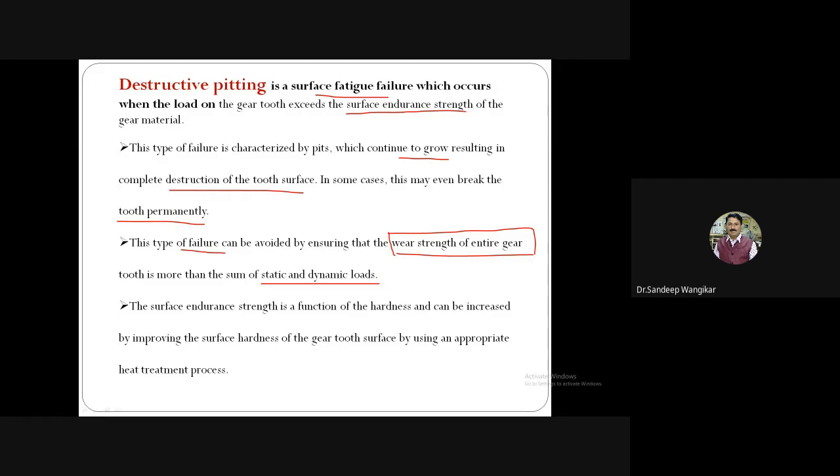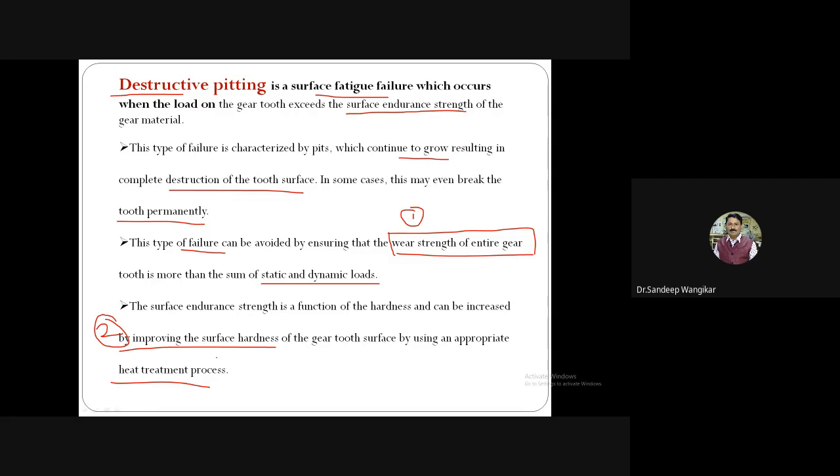Then next, the surface endurance strength is a function of hardness and can be increased by improving the surface hardness of the gear tooth by an appropriate heat treatment process. The first point is wear strength, but the second point, if wear strength is already considered, is to increase the surface hardness. If surface hardness is increased, then surface endurance strength will automatically increase and there are fewer chances of destructive pitting.